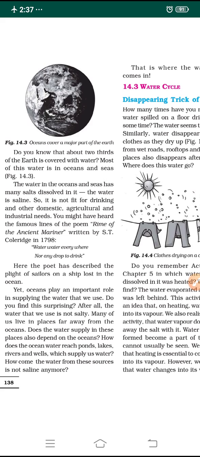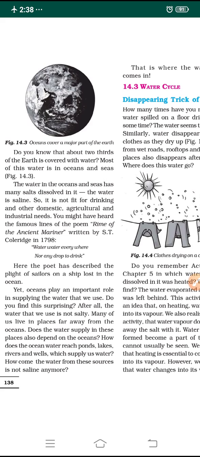So it is not fit for drinking and even for other domestic activities, agricultural and industrial needs. This water, which is present in a major quantity in the seas and oceans, has many salts dissolved in it, so the water is very saline and not fit for drinking. Not only for drinking, we cannot use this salt water for other domestic activities either.